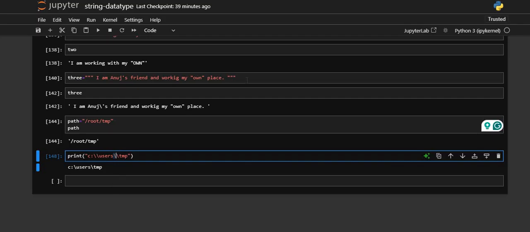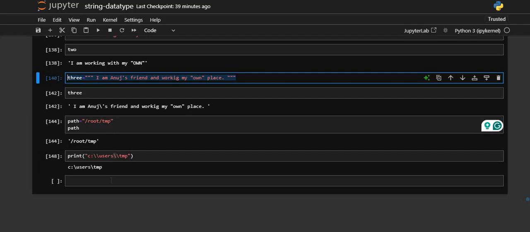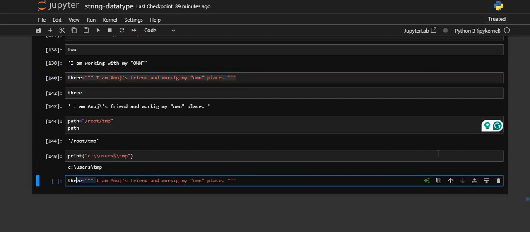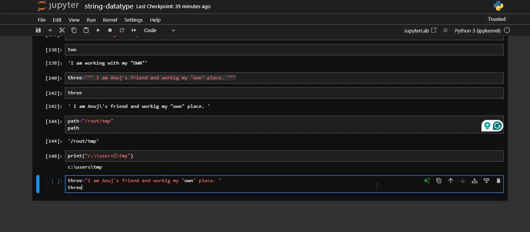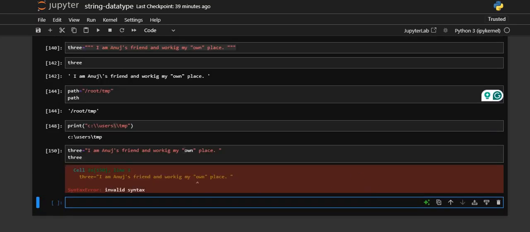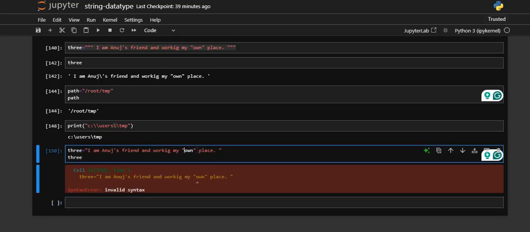Similarly, this way also we can do. Here you can see if I wanted to print this in double quotes only, okay. So single is fine, right? But with this double quote, if you print like this, it is giving the same error, because here it is saying, okay, it has terminated, but from here I don't know what this own and everything is, right?